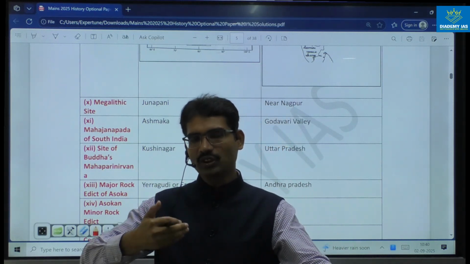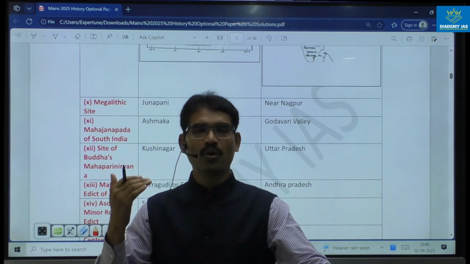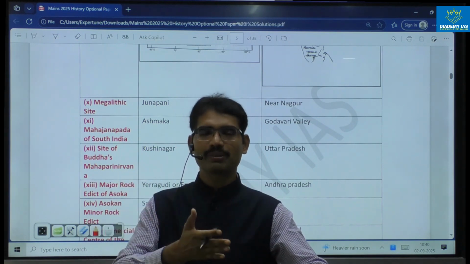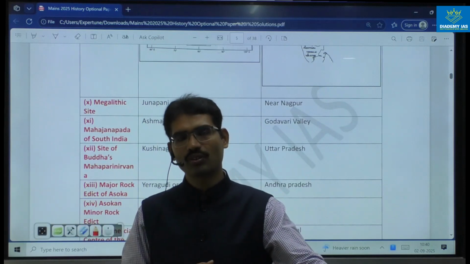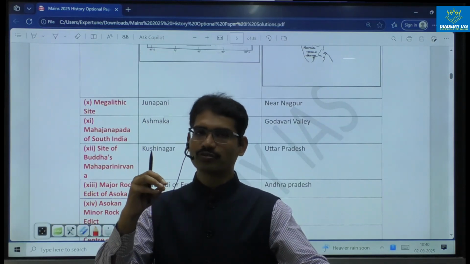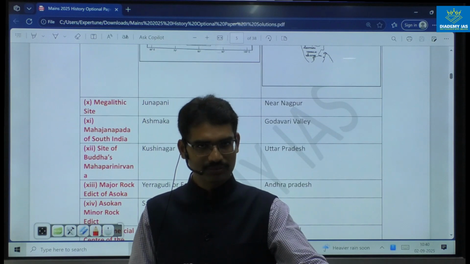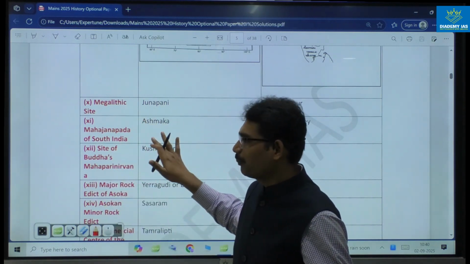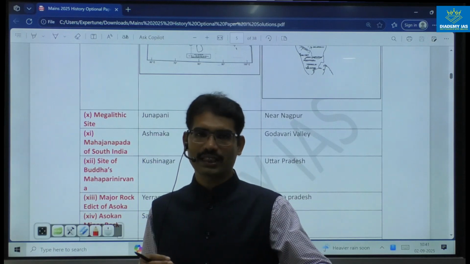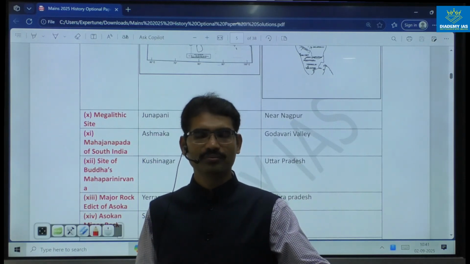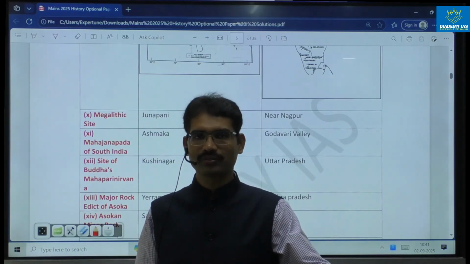But only from 10 to 15, somewhat more effort is required, particularly when it comes to the Mesolithic, Paleolithic, ochre colored or Harappan related. And some 4 to 5 sites are really going to be tough. Here, up to 13, 14 sites can be easily doable. And for the remaining sites, somewhat more effort is required.